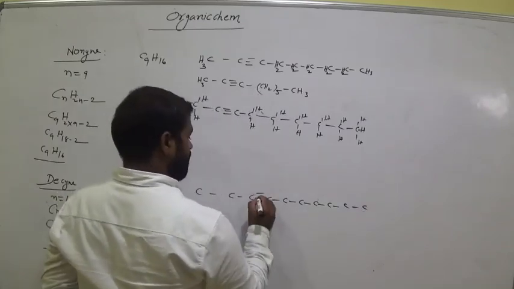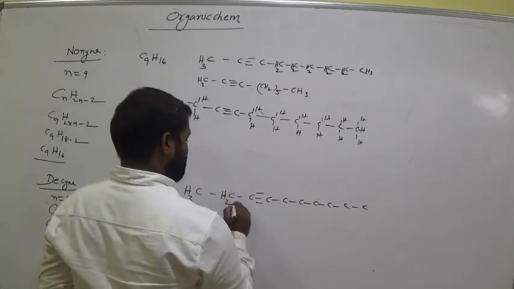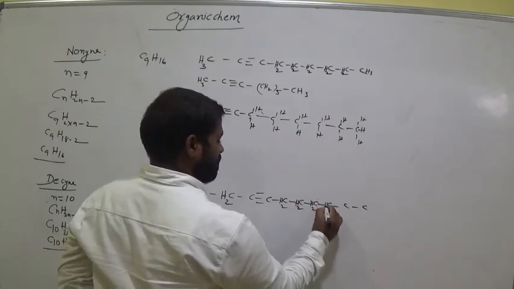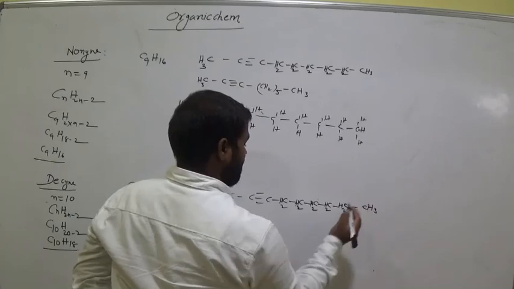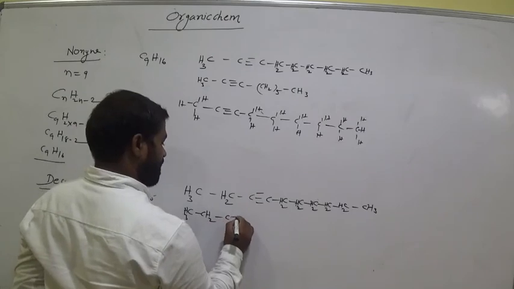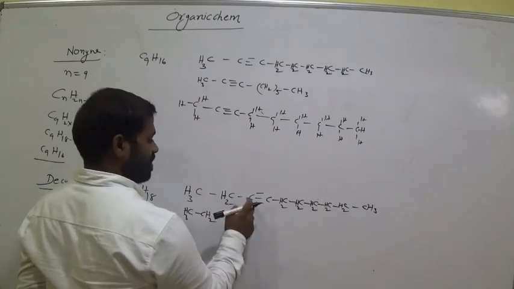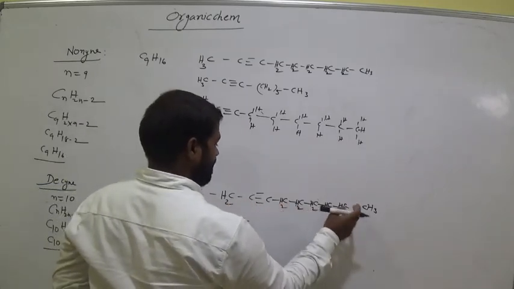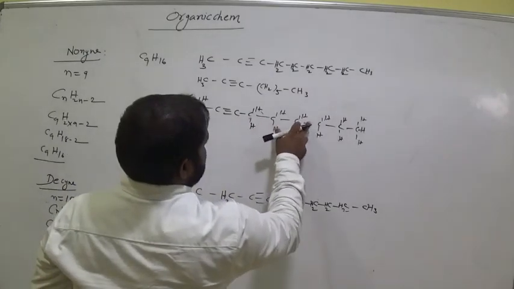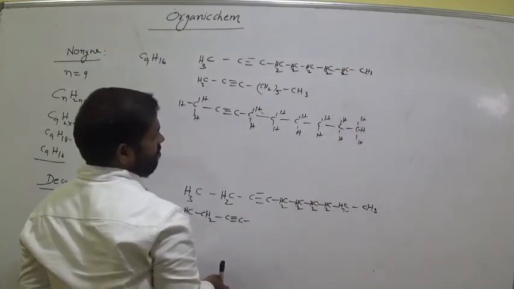Clear? So keep the triple bond between any two carbon atoms. CH3, CH2, 1, 2, 3, 4. And this is CH2, this is CH2, CH2, CH2, CH3. Simply CH3, CH2, C triple bond C, 1, 2, 3, 4, 5.